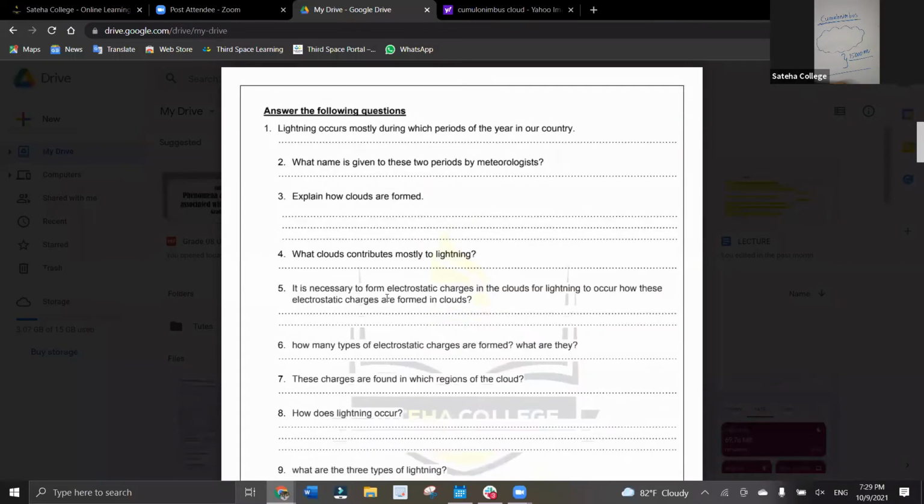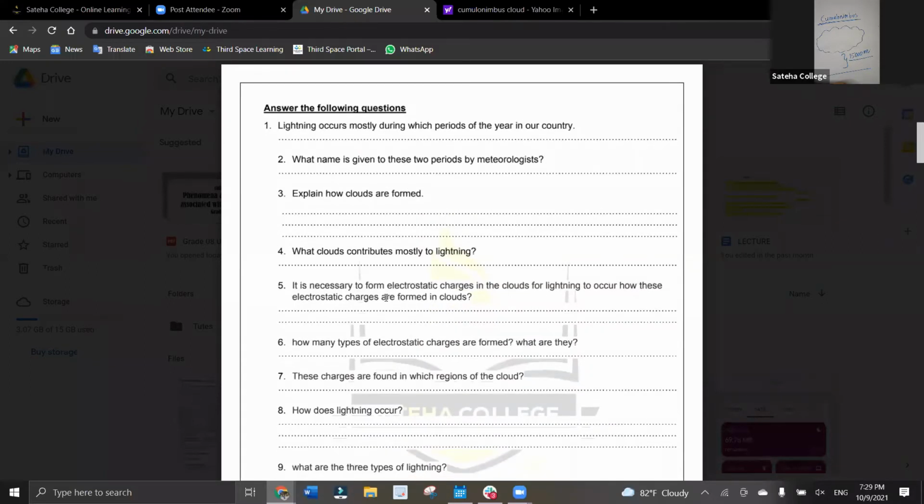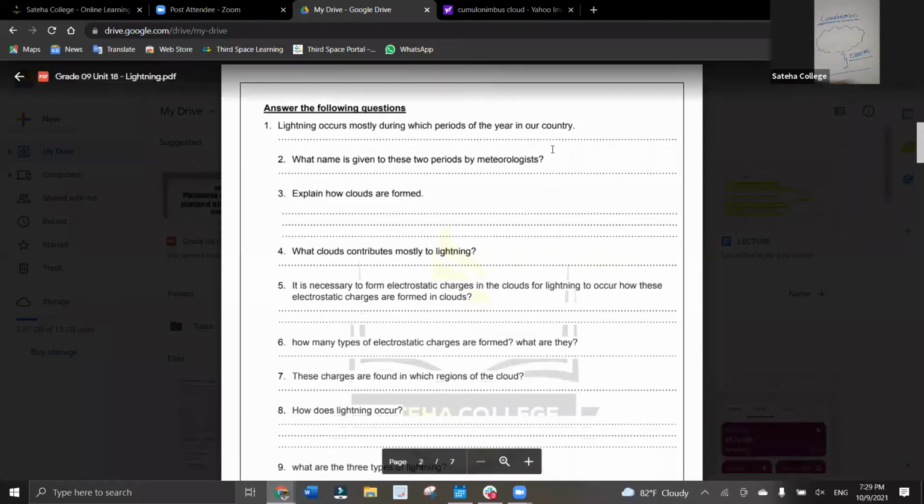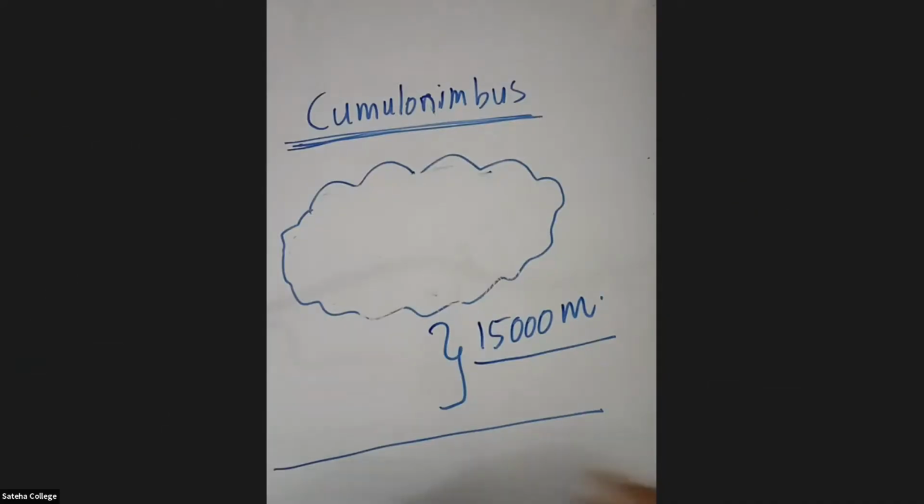So what cloud contributes mostly to lightning? What is the fourth answer? Very good, cumulonimbus clouds. Well done. I want everyone to answer until the fourth question. Now we can move to the next part.